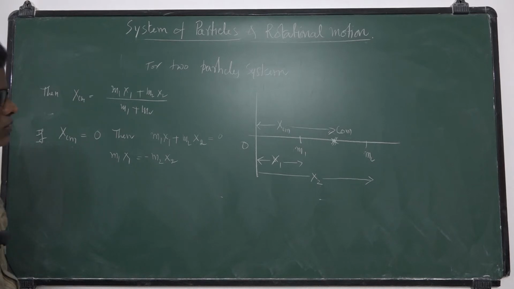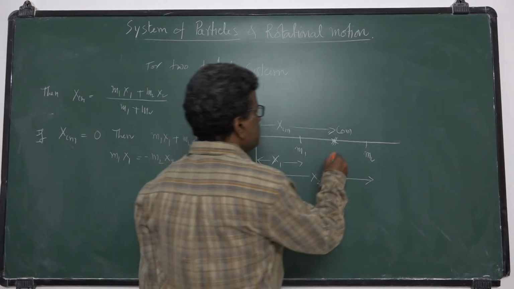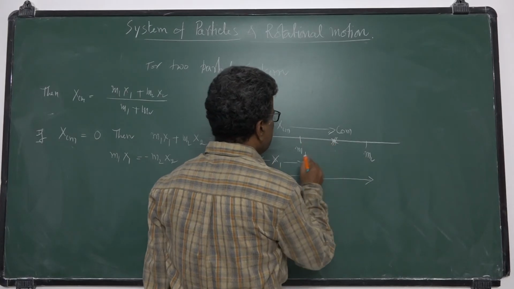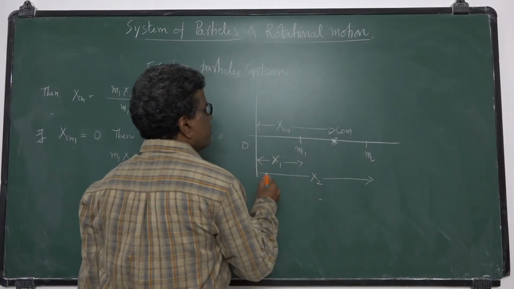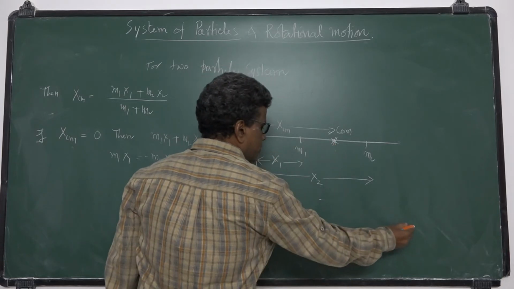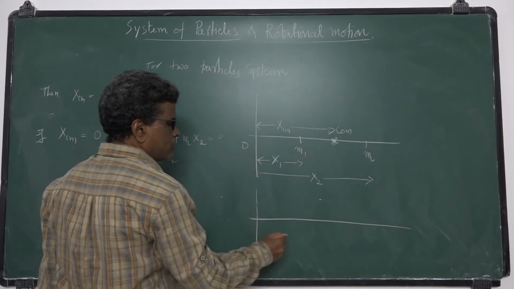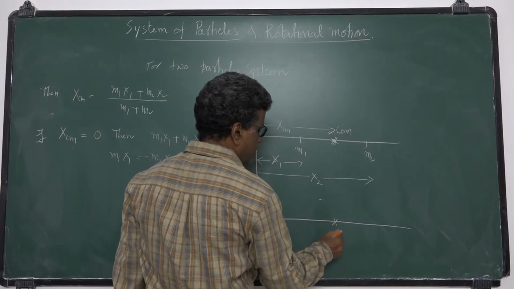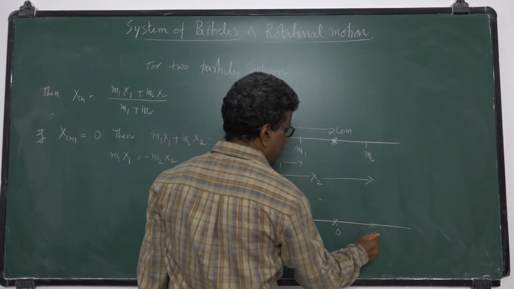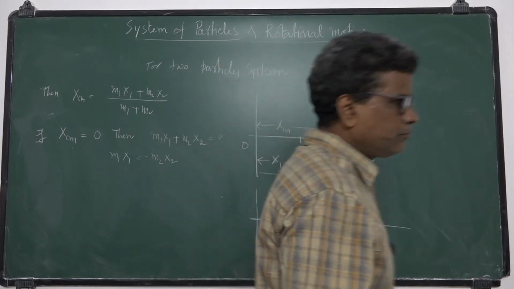Suppose this is the origin, and I take M1 here, M2 here.